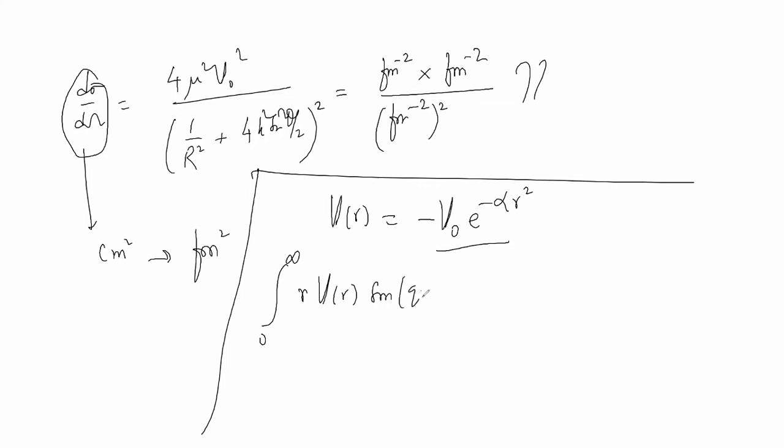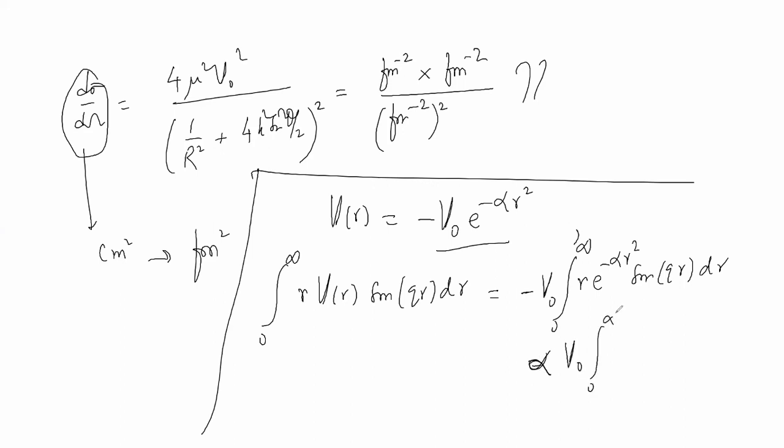Integral of r V(r) sin qr dr, which will be equal to minus V naught, integral from 0 to infinity of r e power minus alpha r square sin qr dr. And as we have done in the first example, here also we can write this, just writing a proportionality sign, V naught integral from 0 to infinity of d of e to power minus alpha r square sin qr dr. I can rewrite it as d of e to power minus alpha r square sin qr, and then you have a very simple integration which you are required to solve.